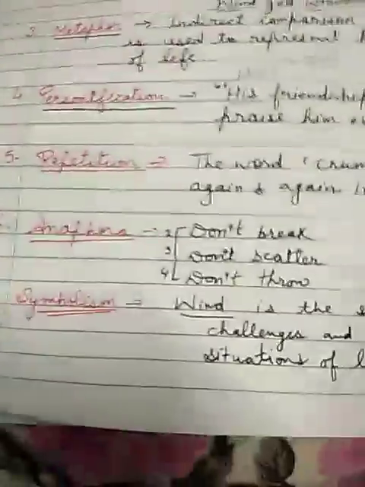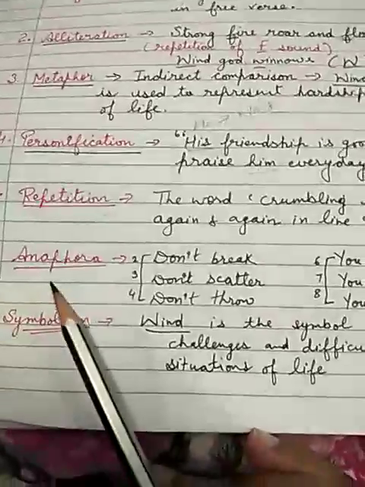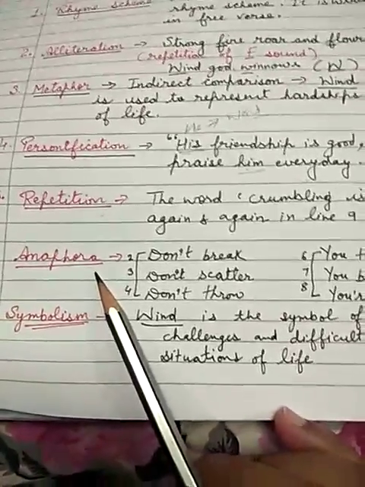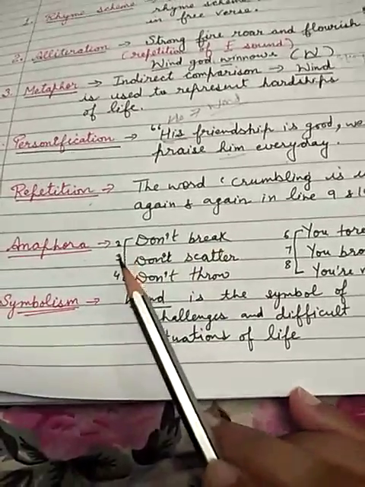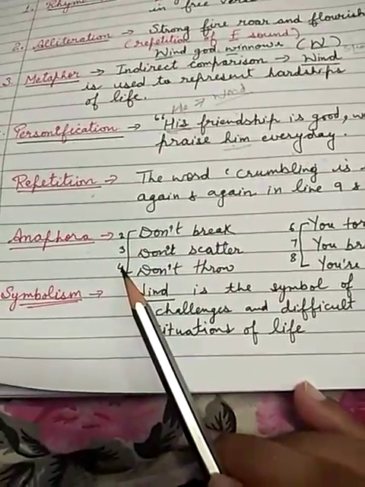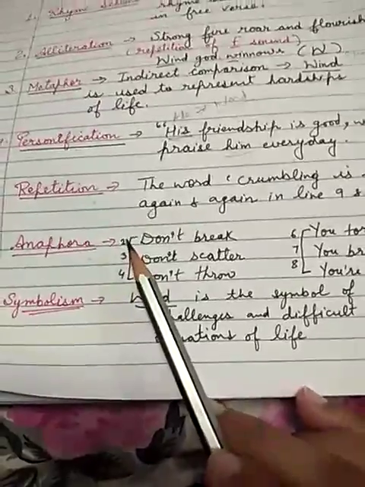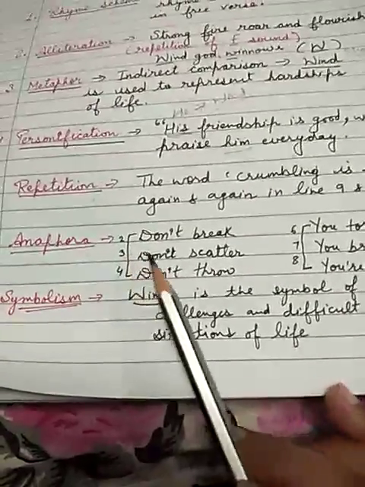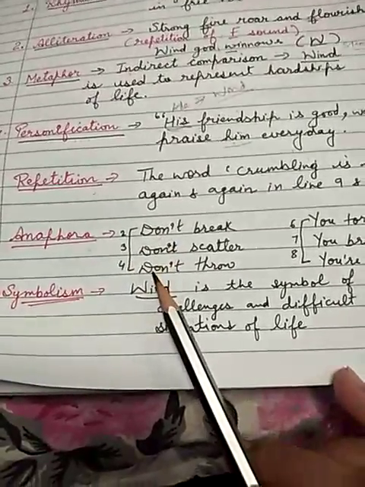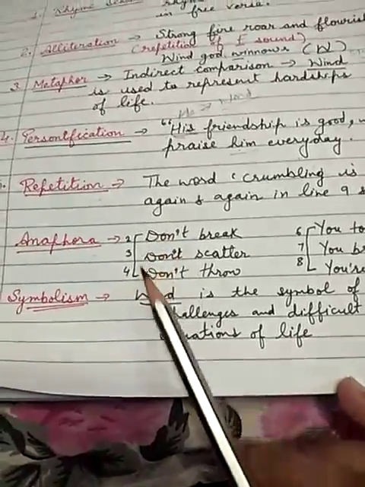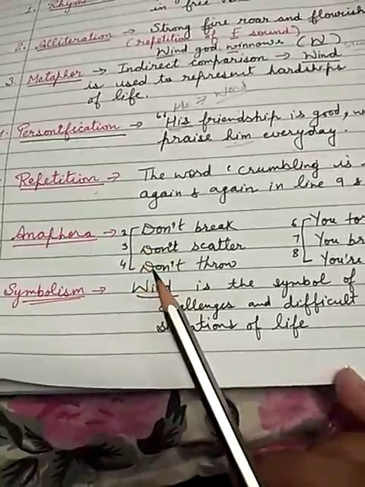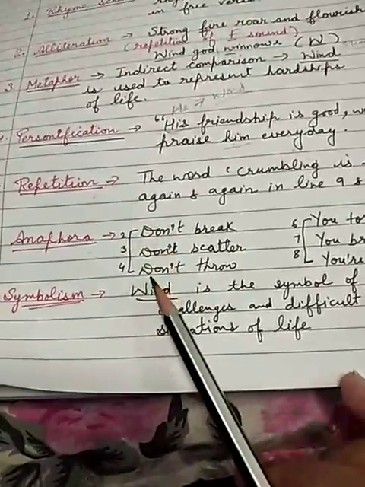Fine. The next is anaphora. What is the next poetic device used here? Anaphora. We also discussed anaphora previously. You can see in lines 2, 3 and 4, when you open your poem, the word don't is used in 3 consecutive lines. It means anaphora is used.